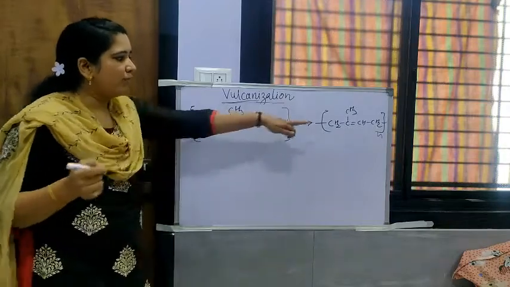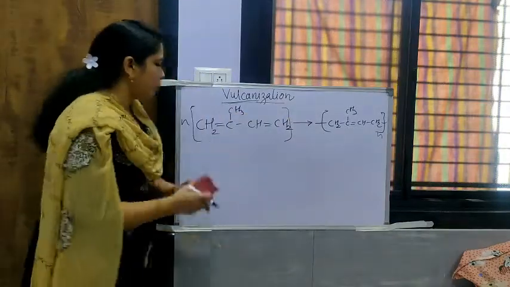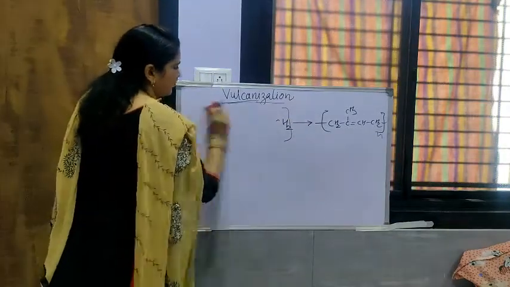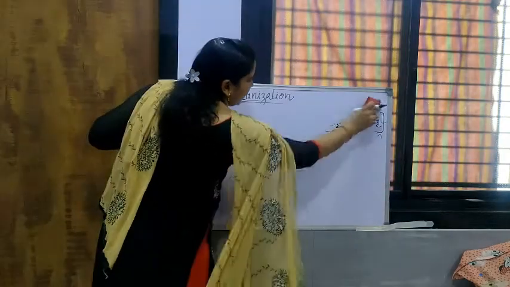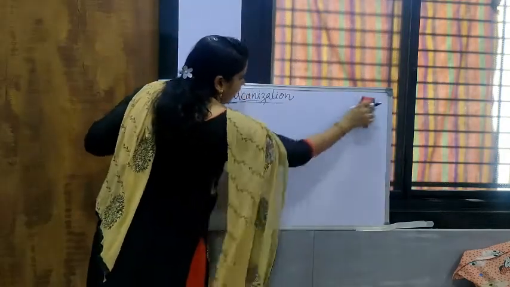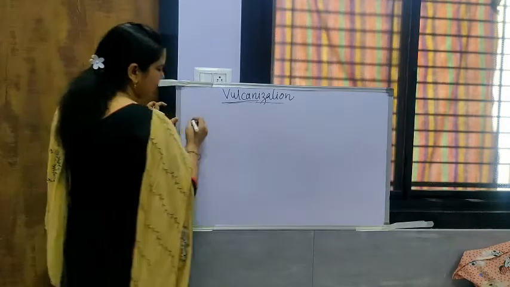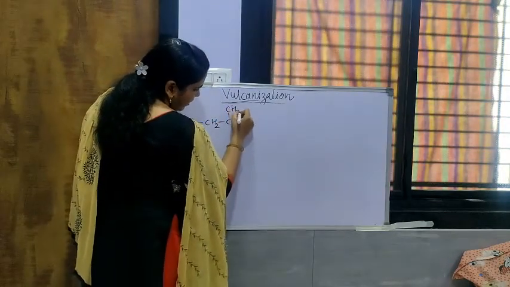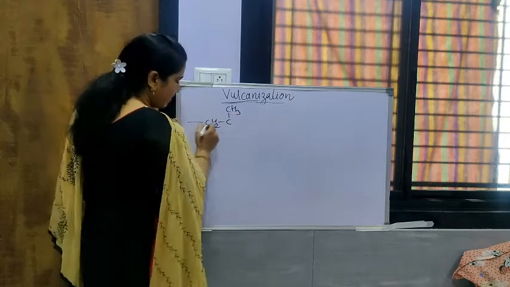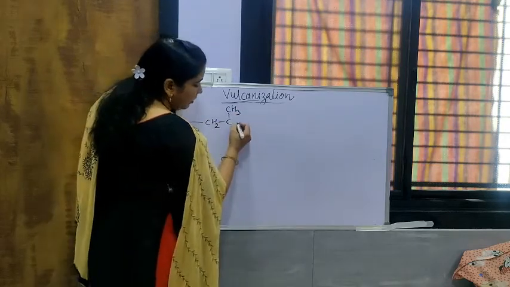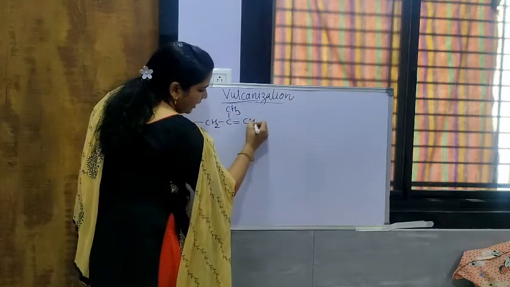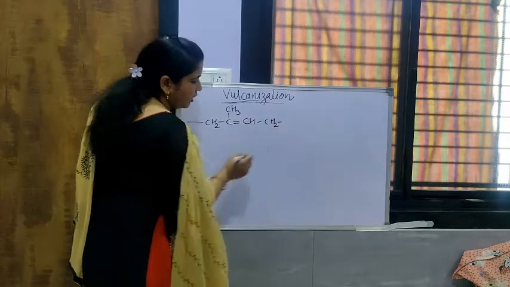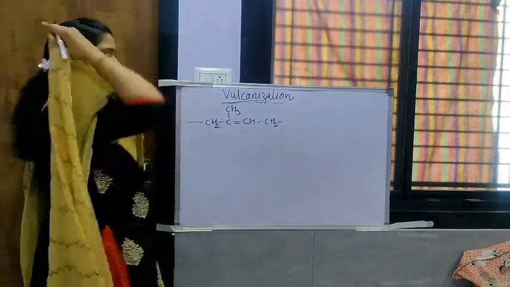First of all, we will write the product, polyisoprene, here. For our convenience we write the process so that we can easily understand how the sulfur is added. CH2, C(CH3), it is a polyisoprene, that's why I wrote a particular bond CH, CH2. So it is a single polyisoprene unit.